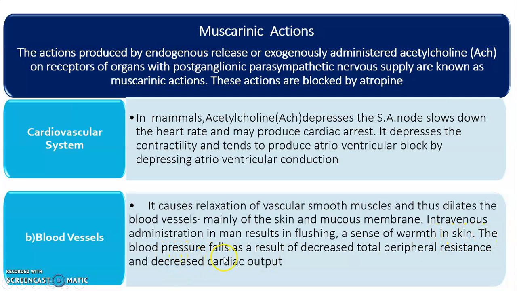The blood pressure falls as a result of decreased total peripheral resistance and decreased cardiac output. That means if the acetylcholine level is increased, the person feels warmth in the skin, flushing, and redness of the skin, and blood pressure falls, total peripheral resistance decreases, and cardiac output is also decreased.